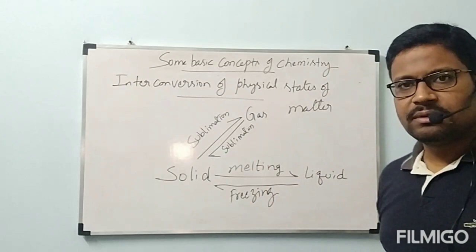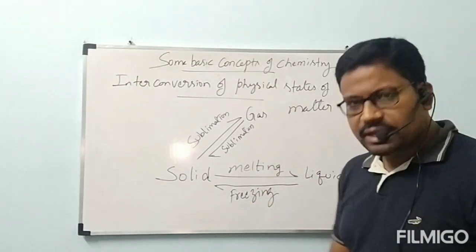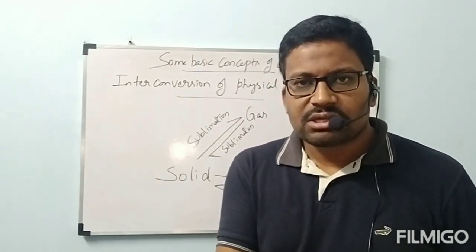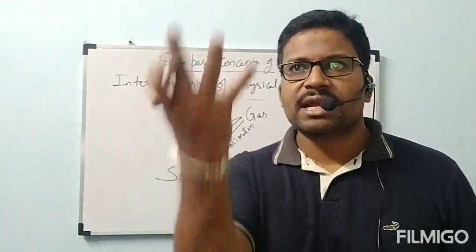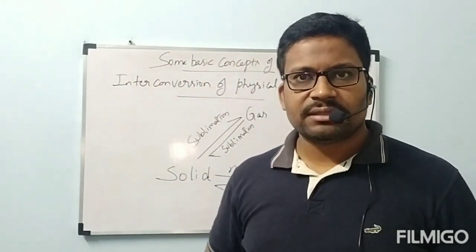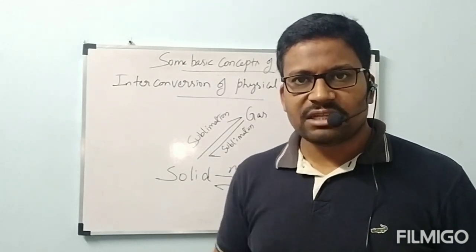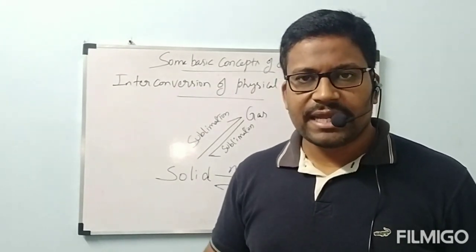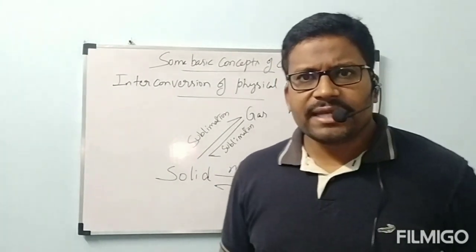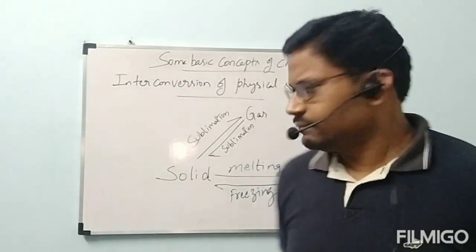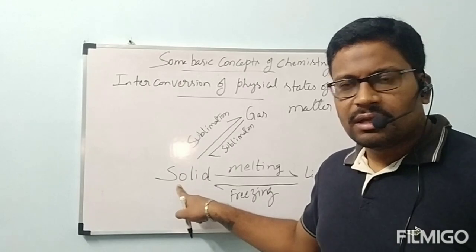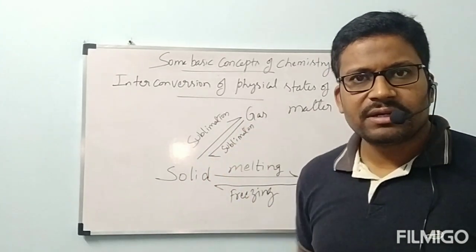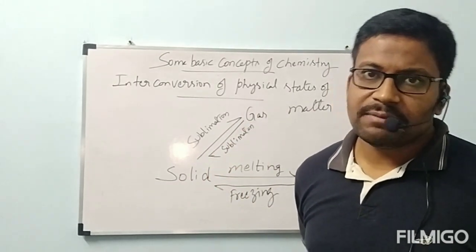For example, if you take camphor, if it catches fire, in front of us itself, that camphor present in solid state is immediately vaporized, converted to gas. Camphor by catching fire will be converted directly to gas. One more thing, this one you know very well, I think, dry ice. What is dry ice? Dry ice is solid carbon dioxide. That is converted directly to gas. It will not be converted to liquid. Directly it will be converted to gas.